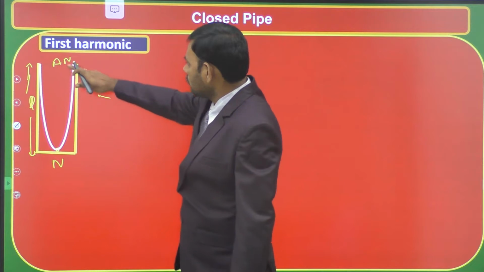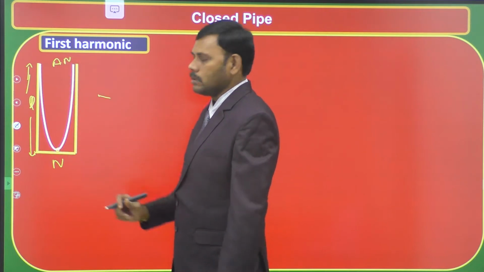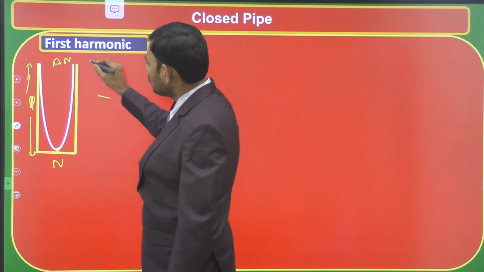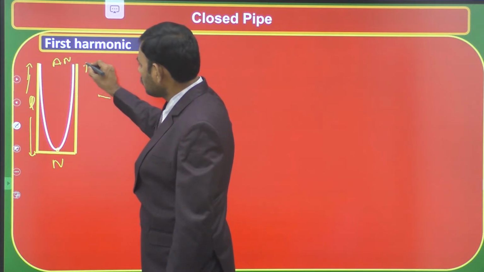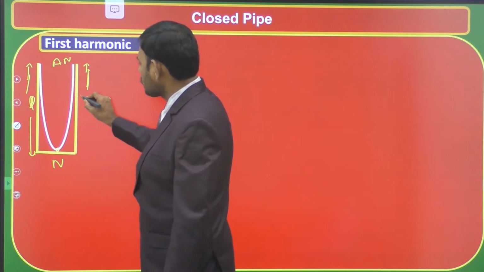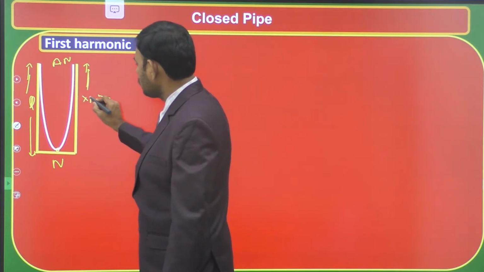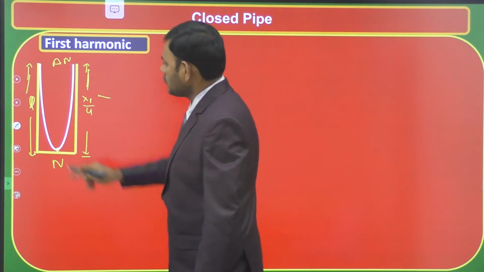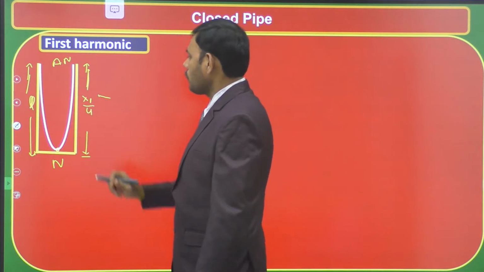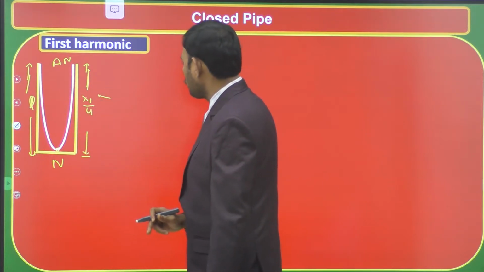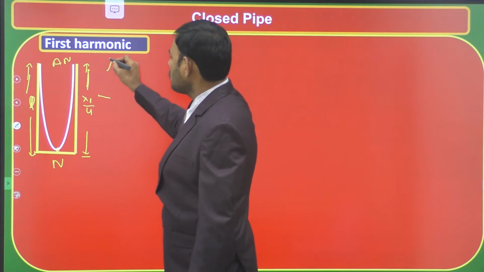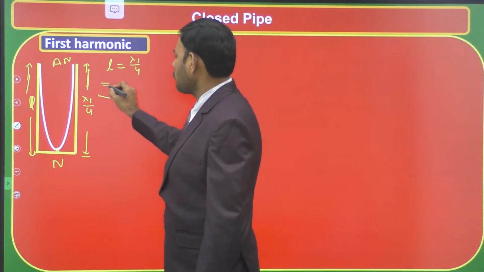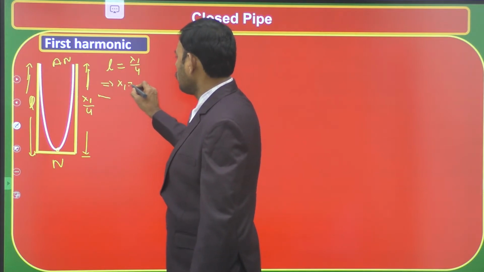And here we have successive antinode and node in the first mode of vibration. Then the distance between successive antinode and node is known as lambda by 4. So this is equal to, in the first harmonic, the wavelength lambda 1 by 4. The length of the pipe in the first mode of vibration, first harmonic, is equal to lambda 1 by 4. So L is equal to lambda 1 divided by 4. On cross multiplying, lambda 1 is equal to 4L.